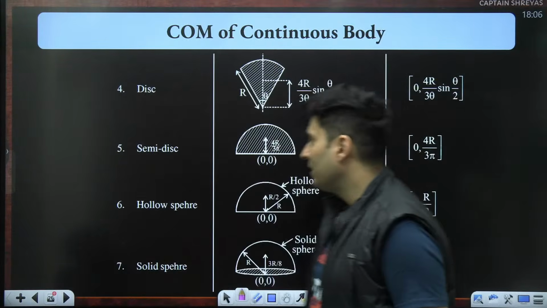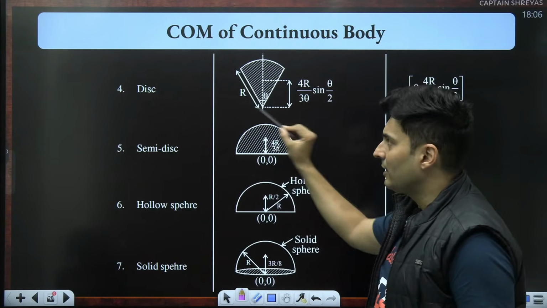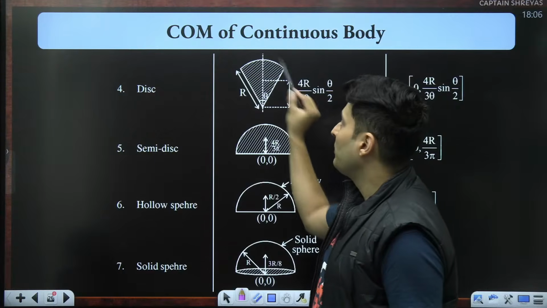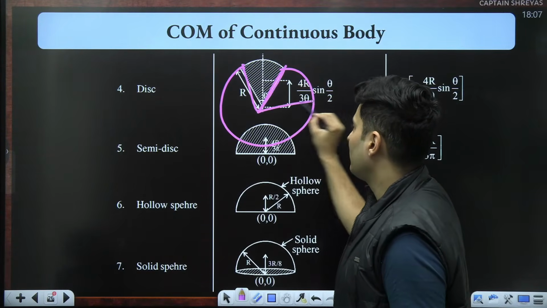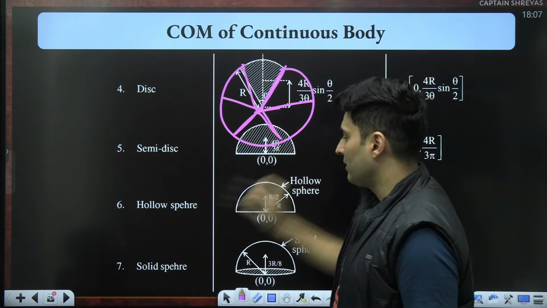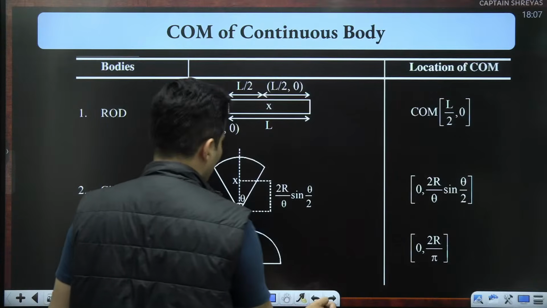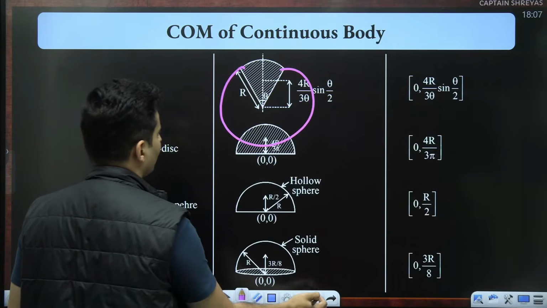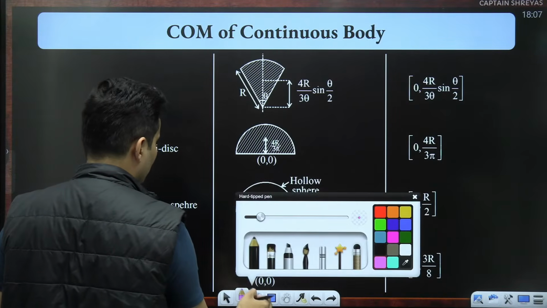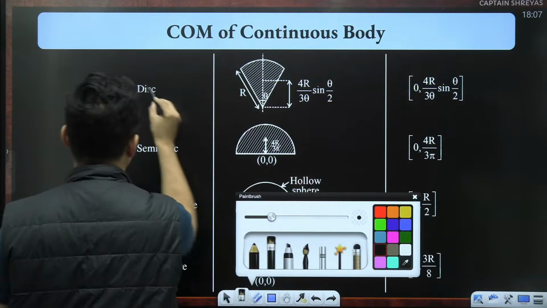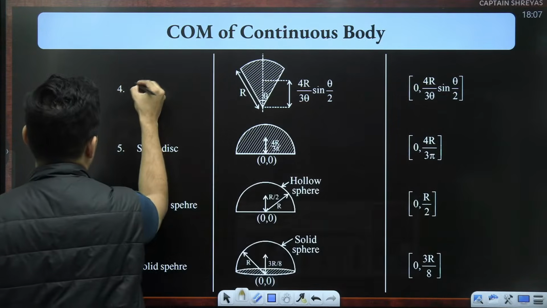Now the next geometries, forget the disc in general, look at a sector. This is a sector like a pizza. Imagine you have ordered a pizza from Domino's or Pizza Hut. So there are many slices, these are sectors. So complete pizza is there. You take a small slice of it. That is a sector. So actually I should put over here, not a disc. This should have been sector.